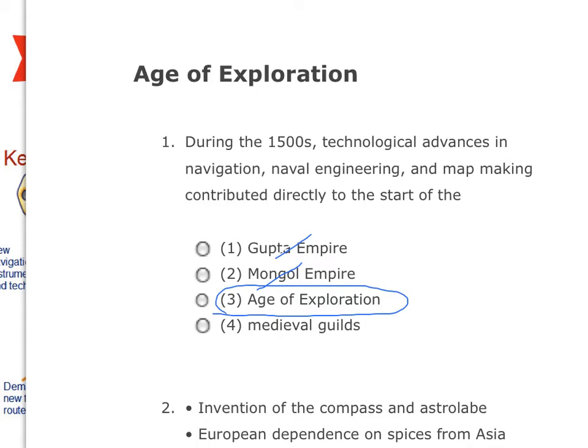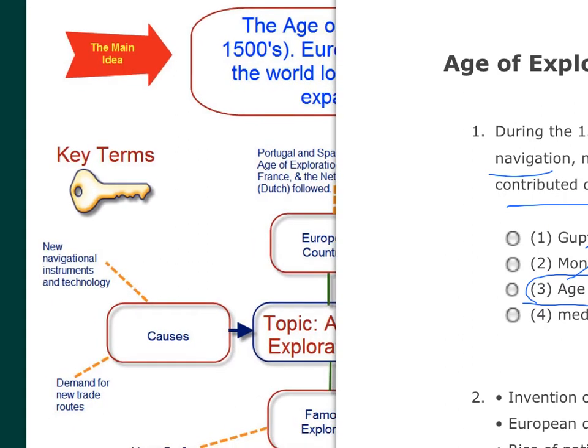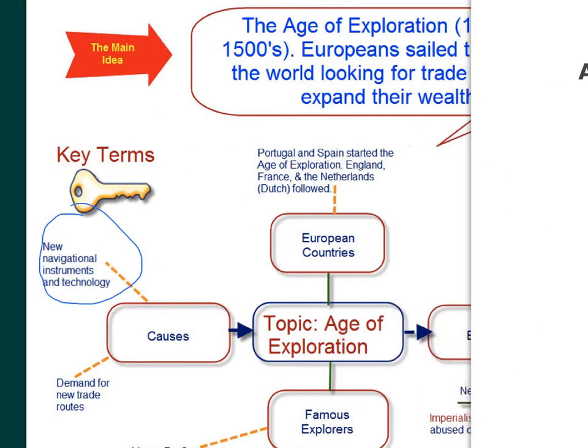It goes back to our main idea that there were advances in navigation that led directly to that age of exploration. You want to look back at your chart, you'll see it right here. New navigational instruments and technology was one of the causes of the age of exploration.